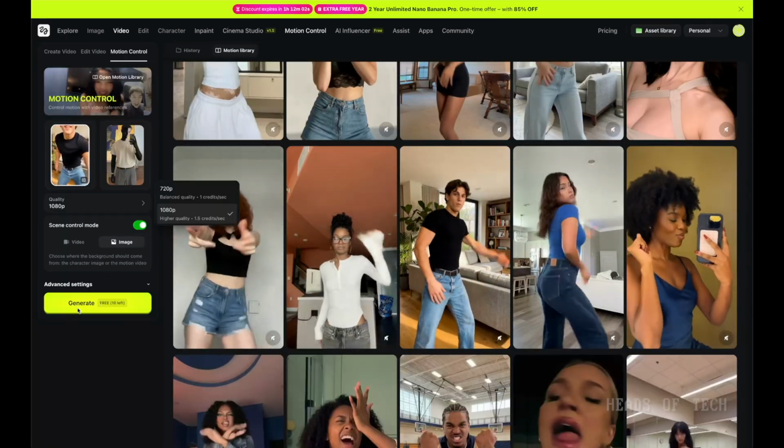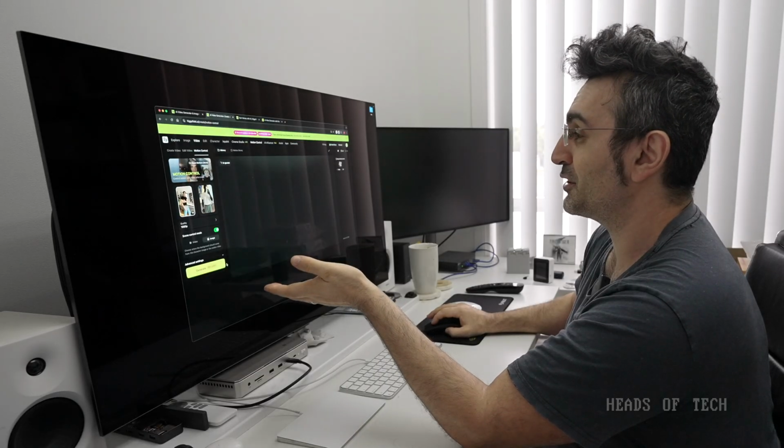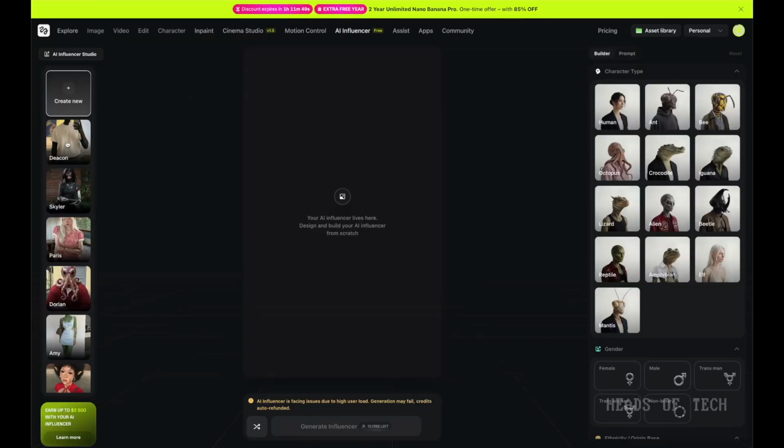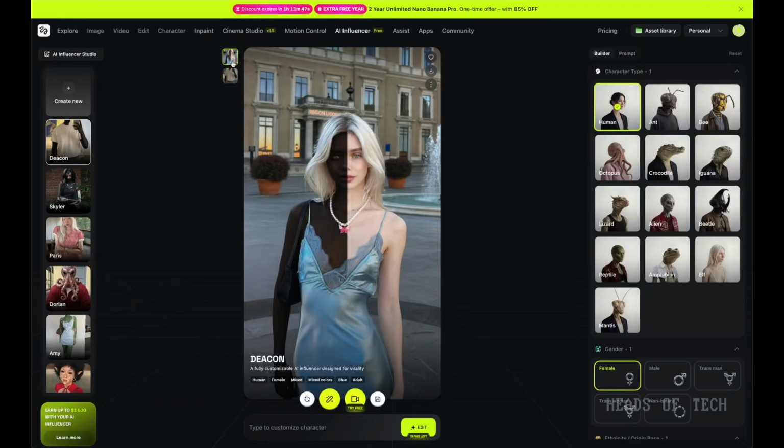I'm just going to hit generate, and I get 10 free to start off with. So that's cool. I'm not using any credits for this one. I'm also going to jump back and see what my female generation is up to. And boom, I got the half and half female.